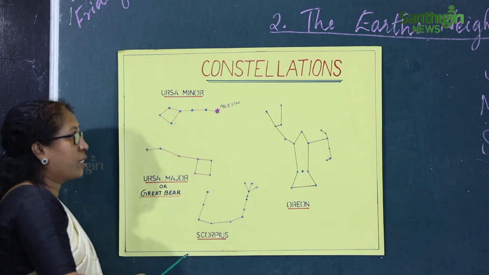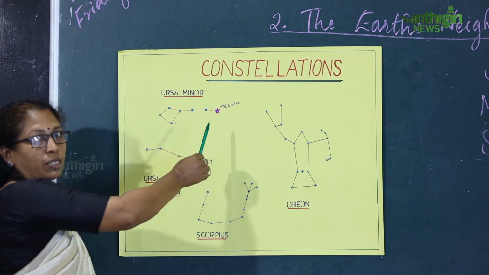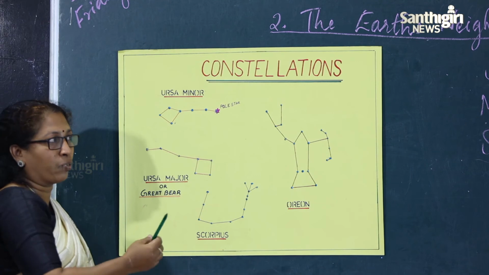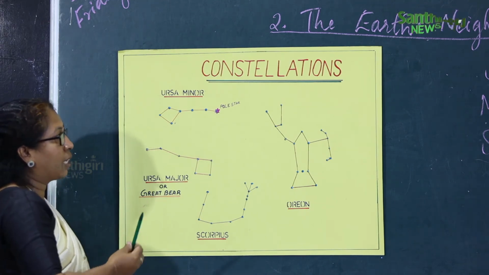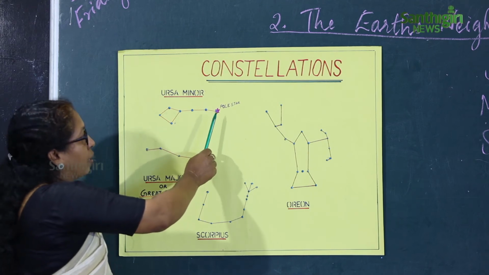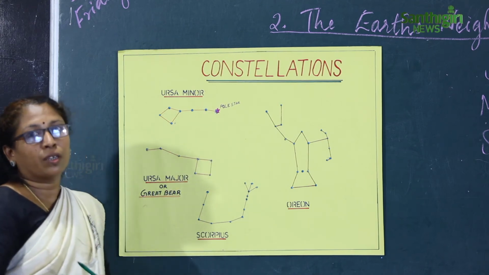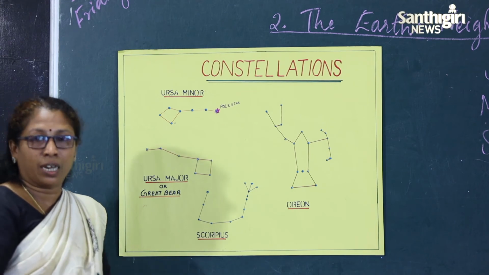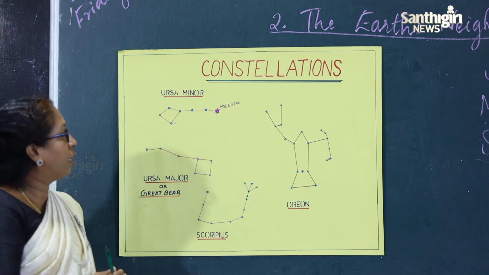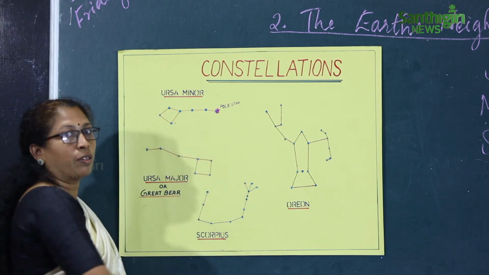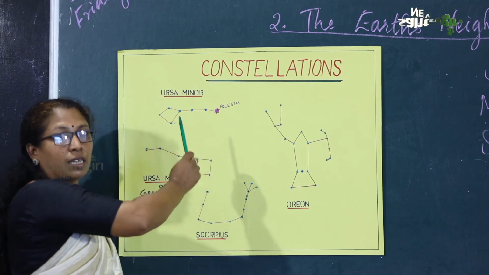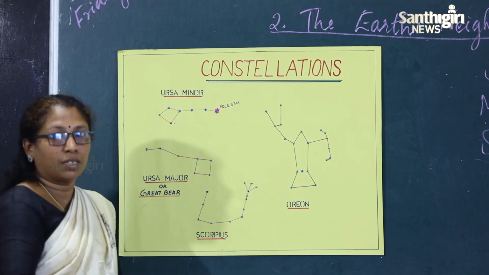In the previous chapter we learned about directions, north, east, west and south, for identifying the map, and sailors mainly use these stars. Then you may become doubtful. Last day in the last class I told you about the compass. Before the compass they used this pole star to identify the direction. The pole star is always on the northern side, so they can easily identify the other directions.